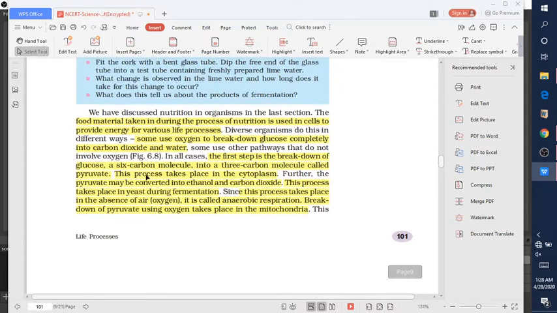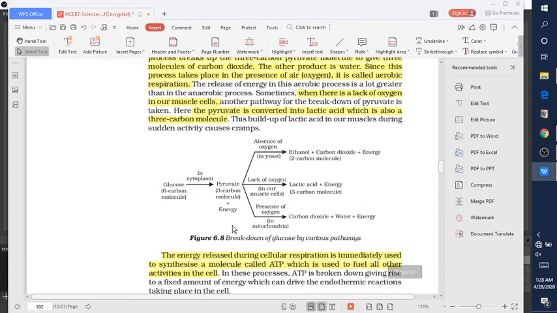Actually, this process takes place inside the cytoplasm. The pyruvate may get converted into ethanol and carbon dioxide. In the absence of oxygen, as in the case of yeast, the glucose is converted into pyruvate, and this pyruvate in the absence of oxygen is converted into ethanol and carbon dioxide and gives energy. Ethanol is a 2 carbon molecule, pyruvate is a 3 carbon molecule, and glucose is a 6 carbon molecule.